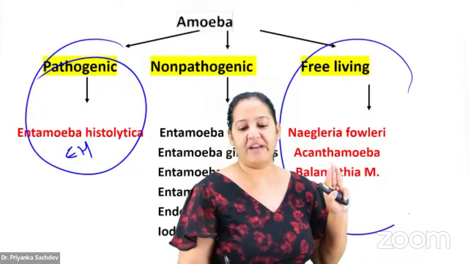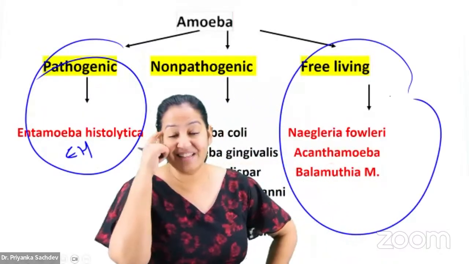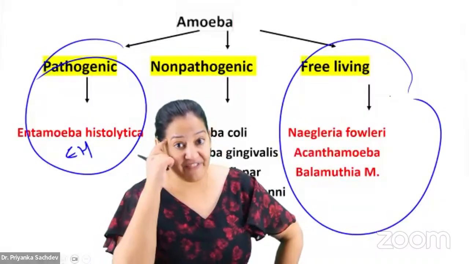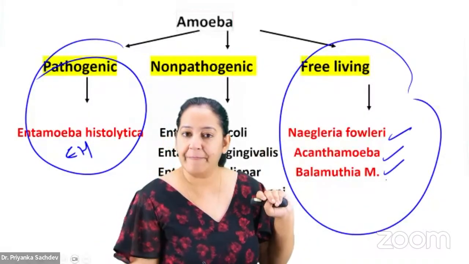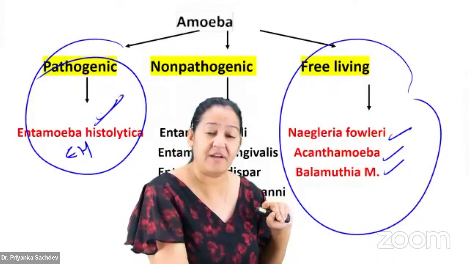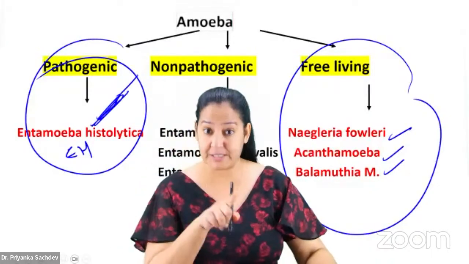And 3 of them are free living, which are neuroparasites. These are known as brain eaters. They affect the human brain. What are the 3? Naegleria fowleri, Acanthamoeba, and Balamuthia. So here, for Entamoeba histolytica, you get very frequent MCQs. I will teach you this right now.